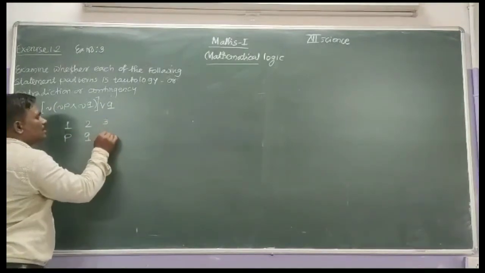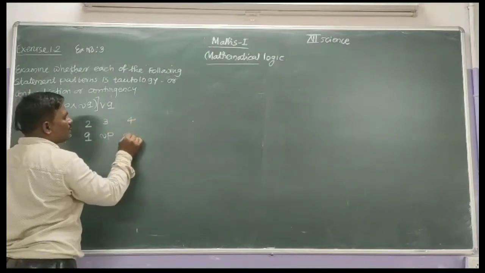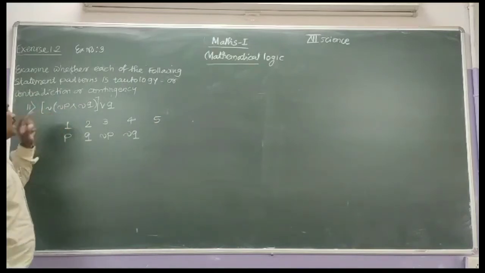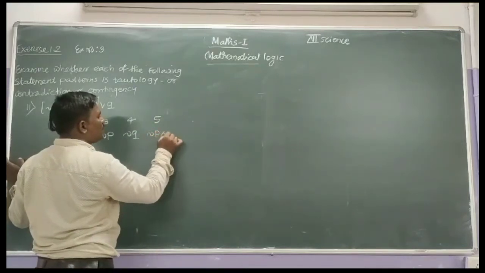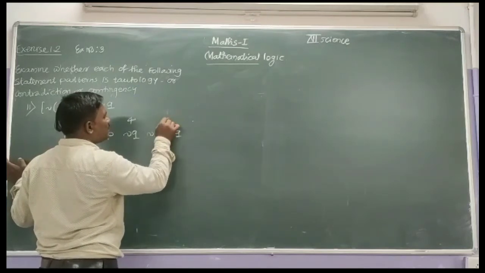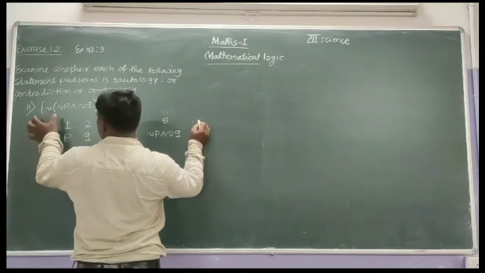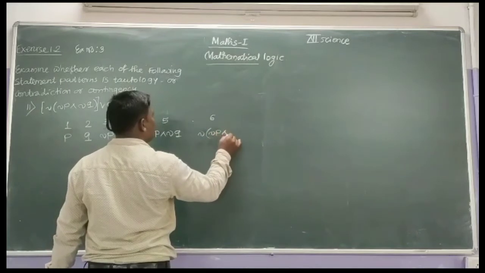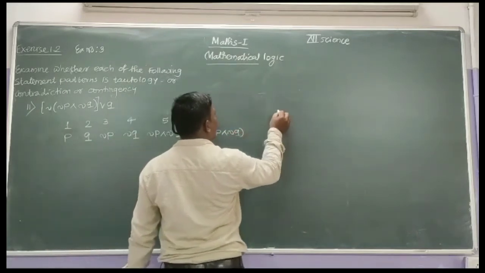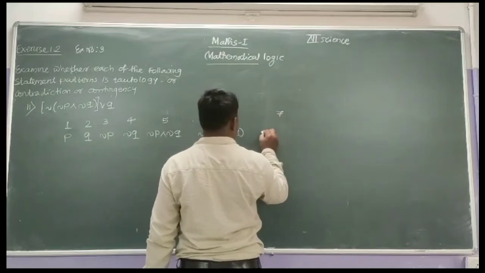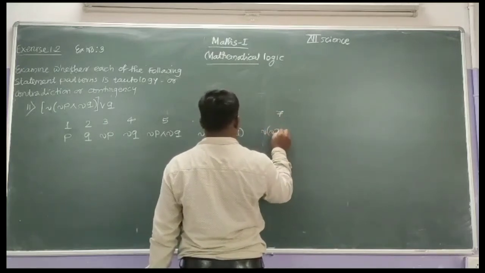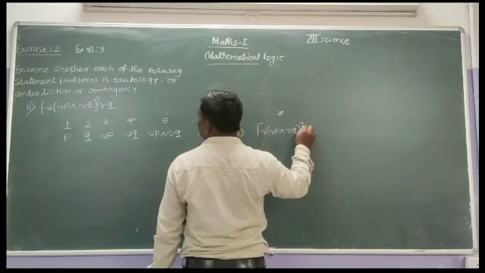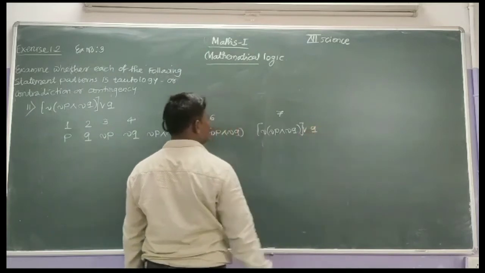Therefore, the third column is negation P, the fourth is negation Q. Then take their conjunction, negation of P conjunction negation of Q, which is the fifth column. The sixth column is its negation, negation of (negation P conjunction negation Q). And lastly, the last column is the negation of (negation of P conjunction negation of Q) disjunction Q.